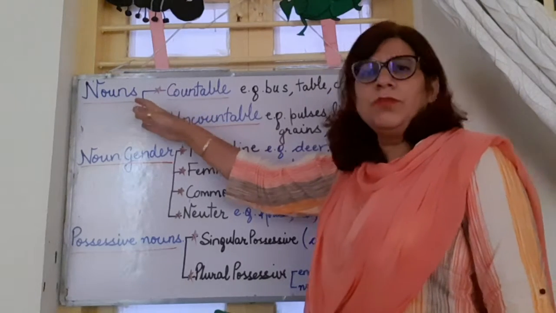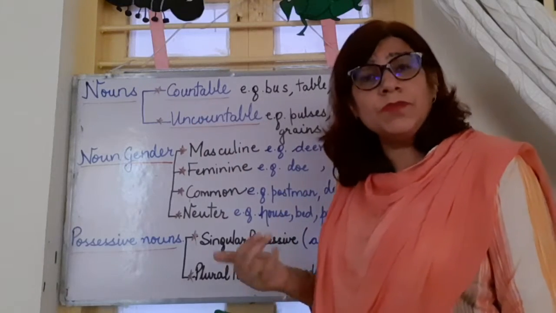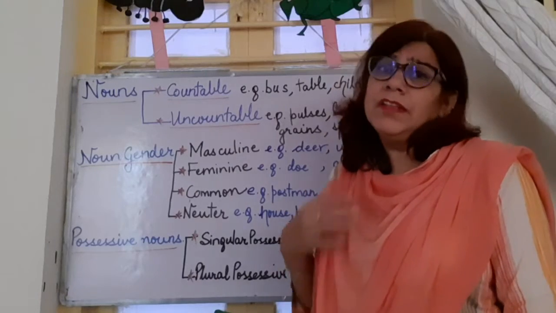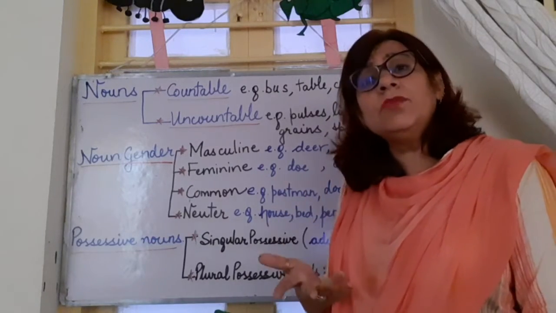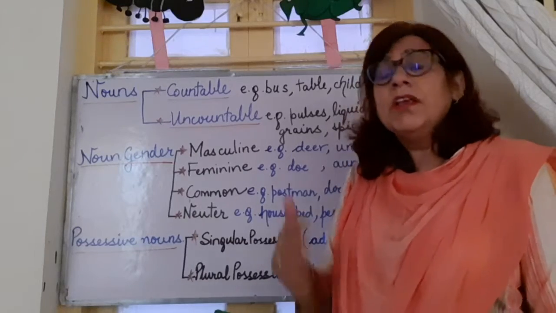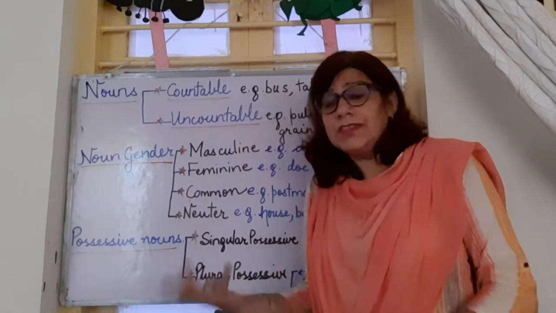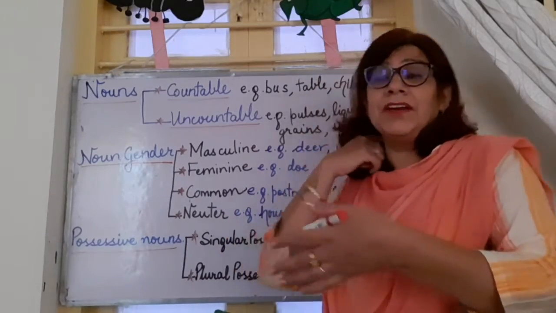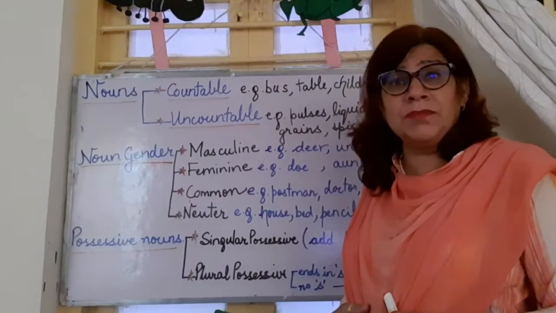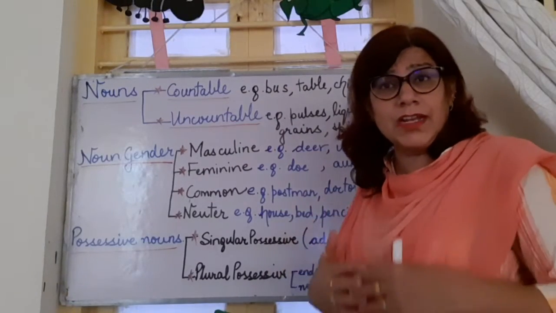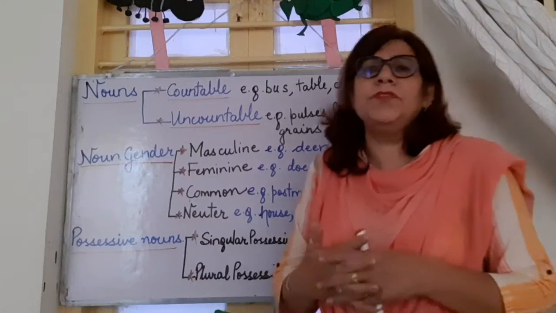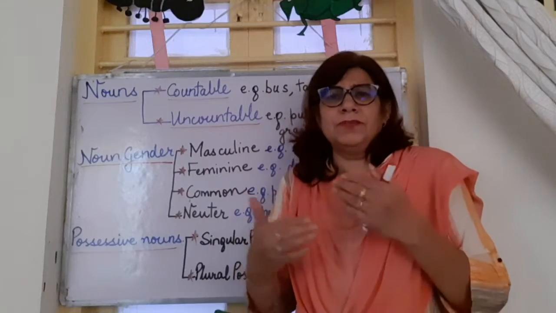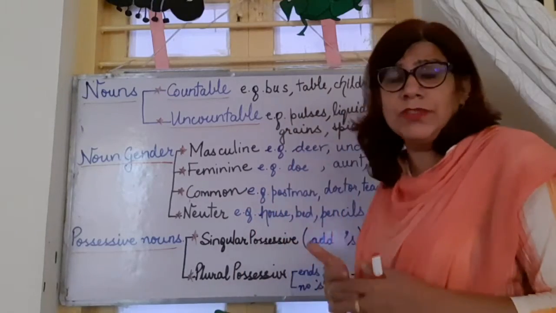Coming to countable and uncountable nouns. There are two types of nouns, countable and uncountable, depending upon their number. If we can count them, then they are countable nouns, and if we can't count them, they are called uncountable. Countable nouns are like the things around us: table, chair, pens, flowers in the garden, buses in the school, children in the classroom. All these are countable nouns, and we use numbers before them when we are counting, like 1, 2, 3, 5, 100, 1000.